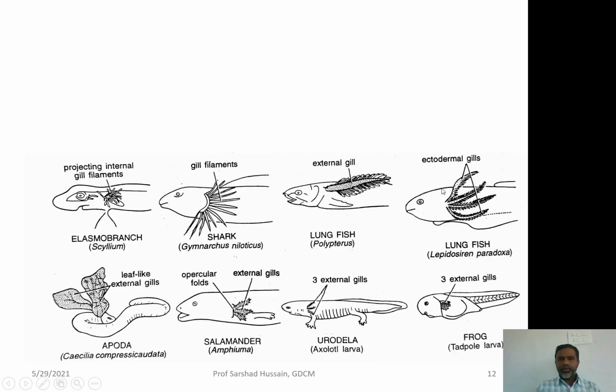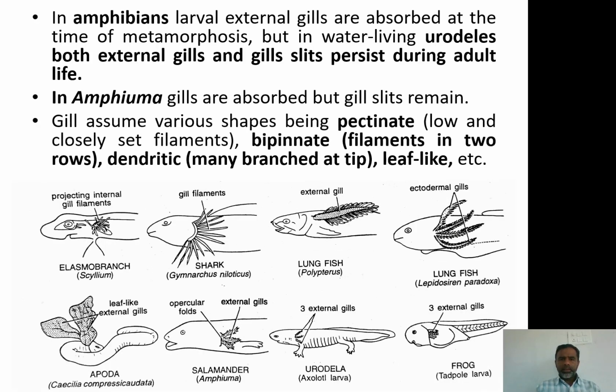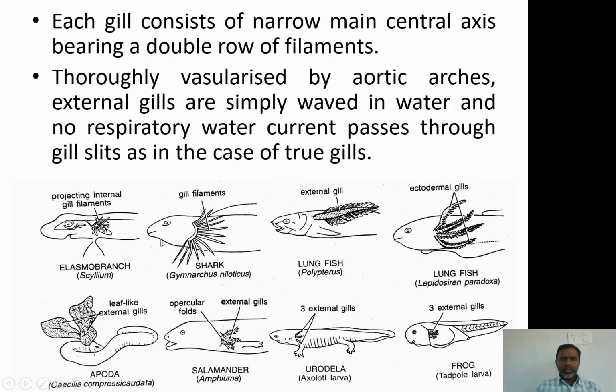Whereas, in case of the external gills, the respiration is not taking place from the water entering into the mouth. Rather, these gill filaments are present outside in the water, and it is very important because gills are not present in terrestrial animals.